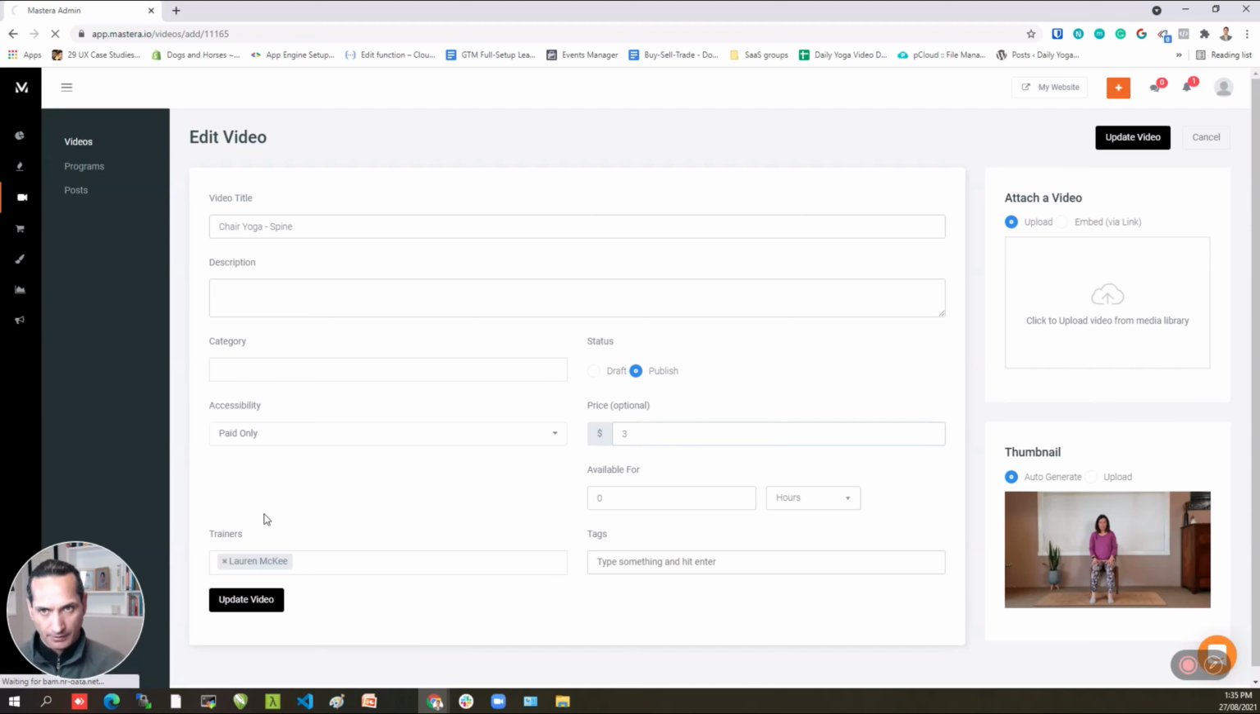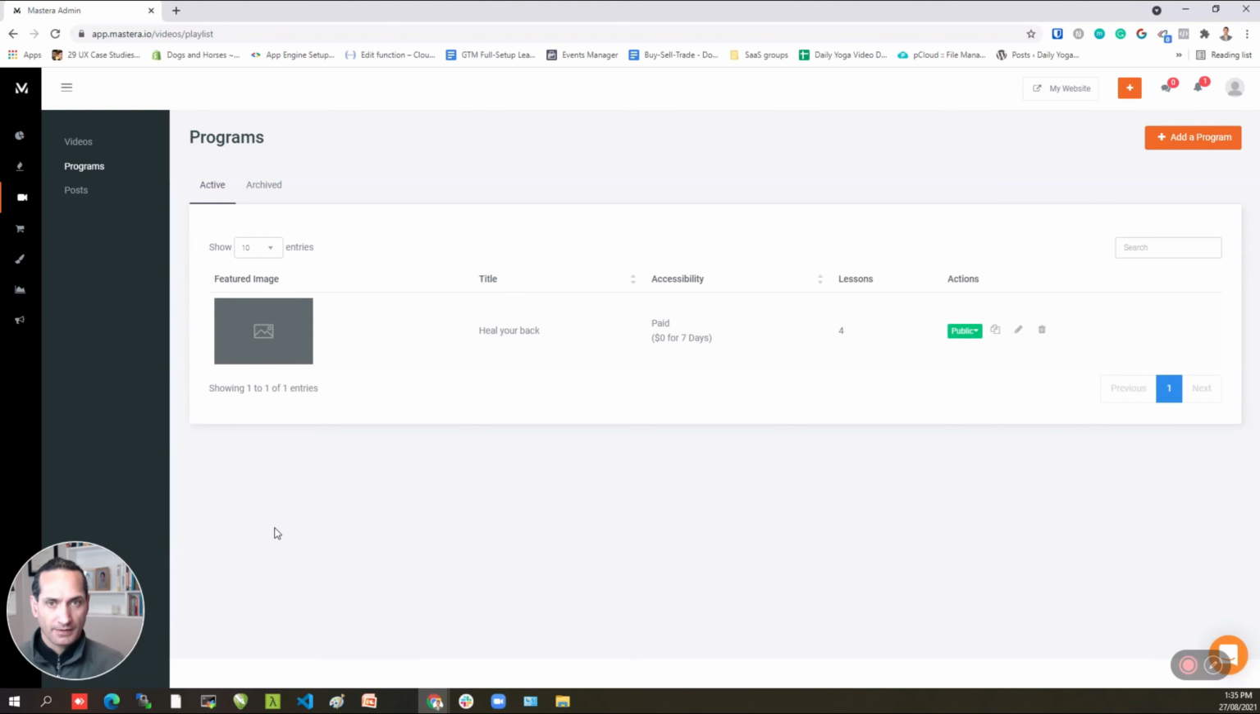Okay, so once you've got the videos in the system that you want, there are different ways that you can repurpose them. One way is that you can sign people up to an unlimited membership, or maybe even a restricted membership where they have access to certain classes.